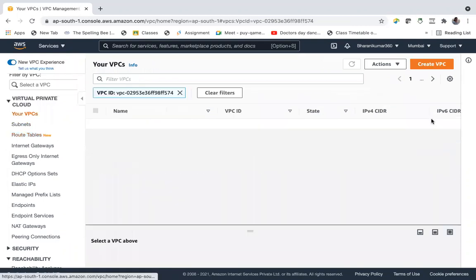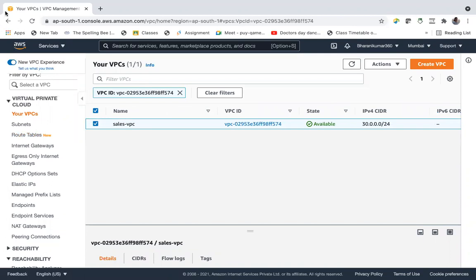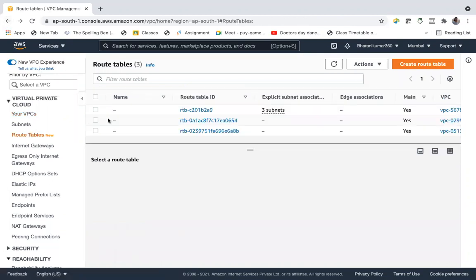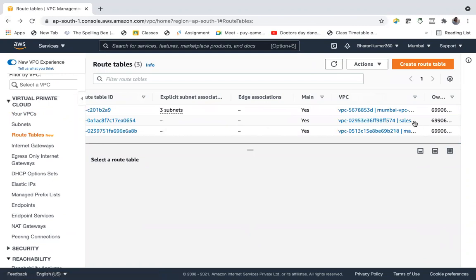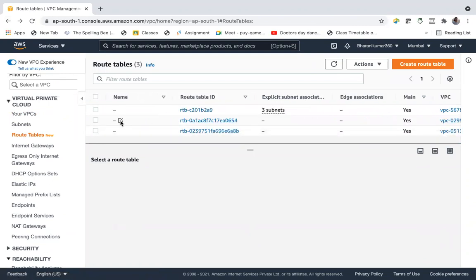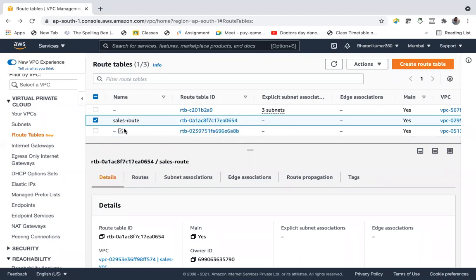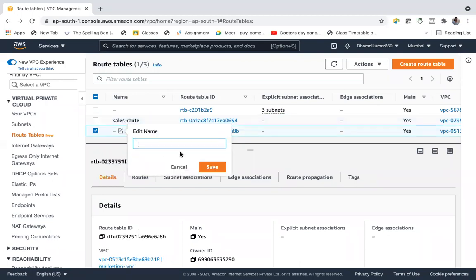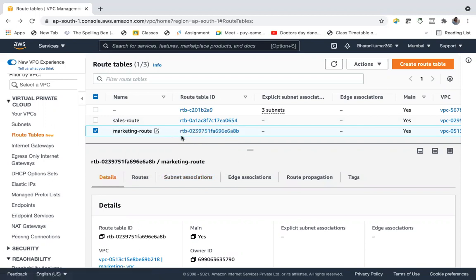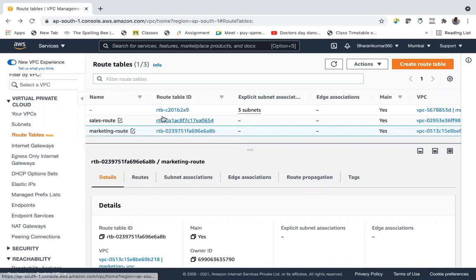This is the sales VPC route table, the sales route table, and the marketing one. Let us go and edit these route tables.